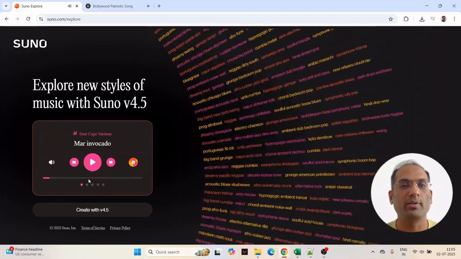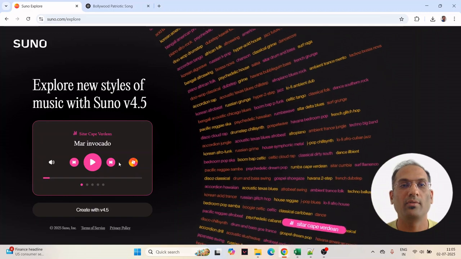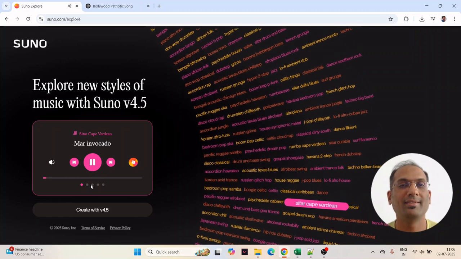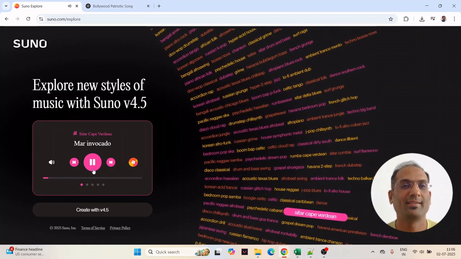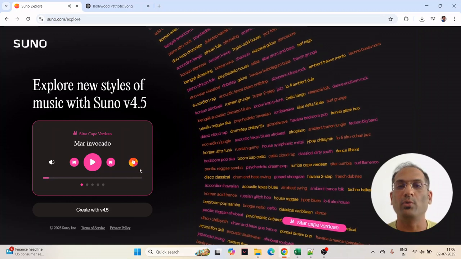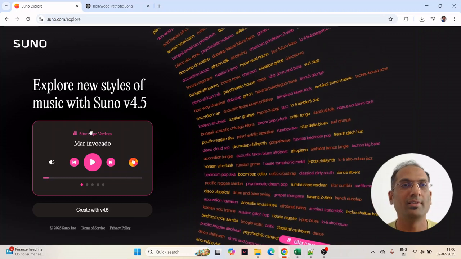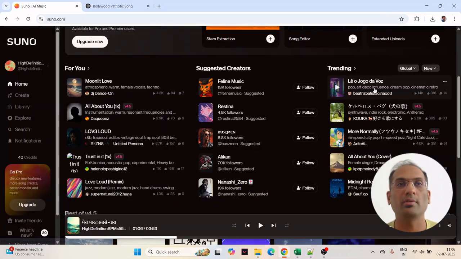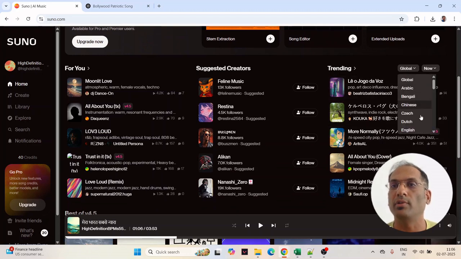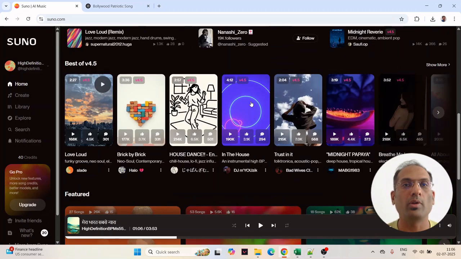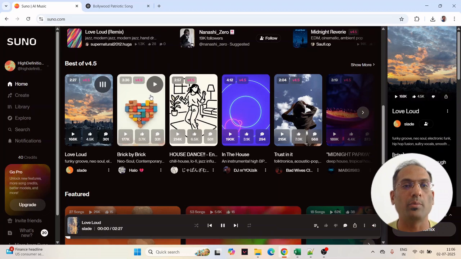Okay, so let's roll a dice again. So this rolling of dice is a really cool feature where you can play around with the different permutation combinations. You can also take a look at the trending songs on the Suno application, and you can filter it by different genre, different libraries, or different languages, and you can see the weekly topping charts. What are the ones which are top performing? So let's hear one of them.